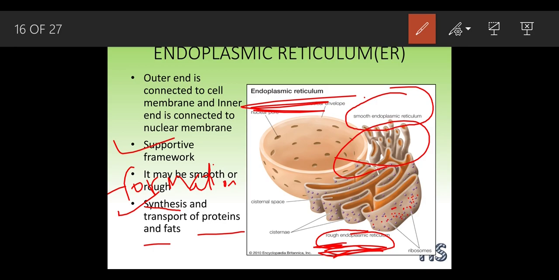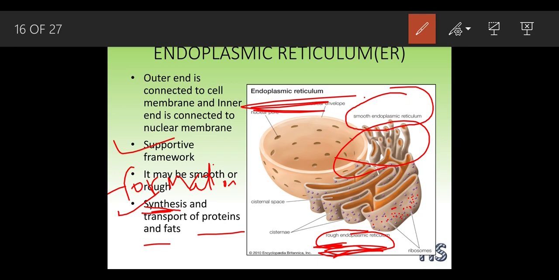I just wanted to give you an example. Your mom cooks the food in the kitchen, so she is synthesizing, but the whole family eats the food in the hall, because in the hall there is a dining table.